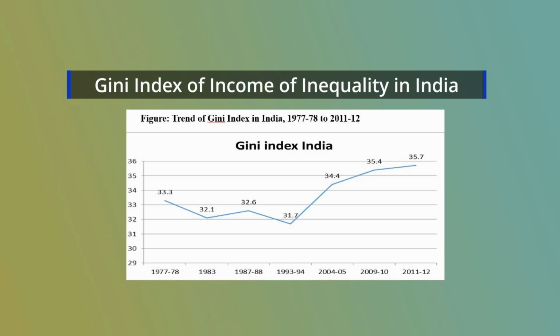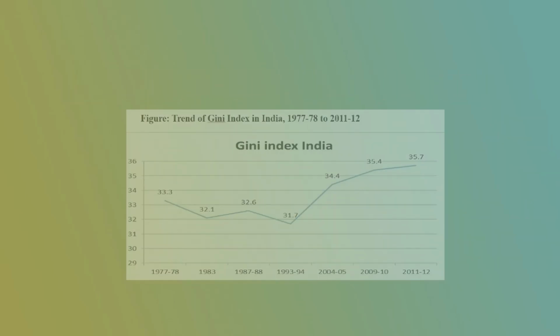But after 93-94, it gradually increased to 34.4% in 2004-5, 35.4% in 2009-10, and 35.7% in 2011-12. There was no sign of a declining trend of the Gini index, and it gradually increased year after year after 1993-94. That is, after the introduction of the new economic policy in our country, the extent of inequality observed by the Gini index was gradually increasing.